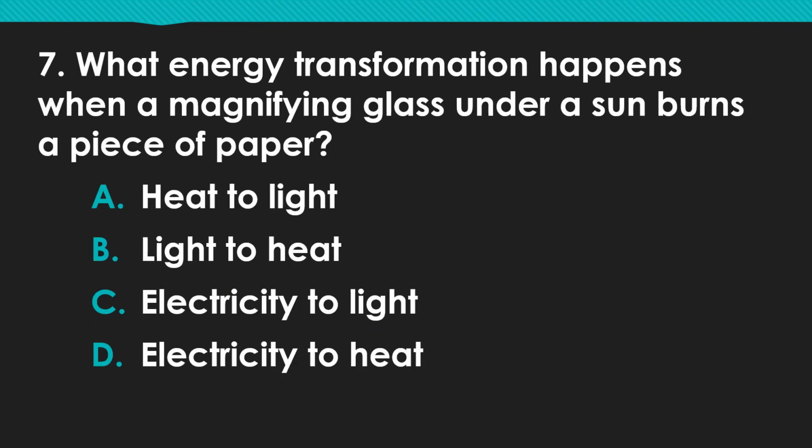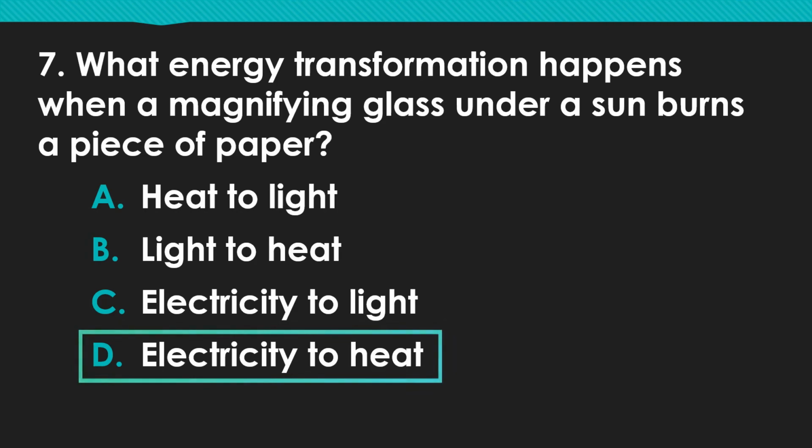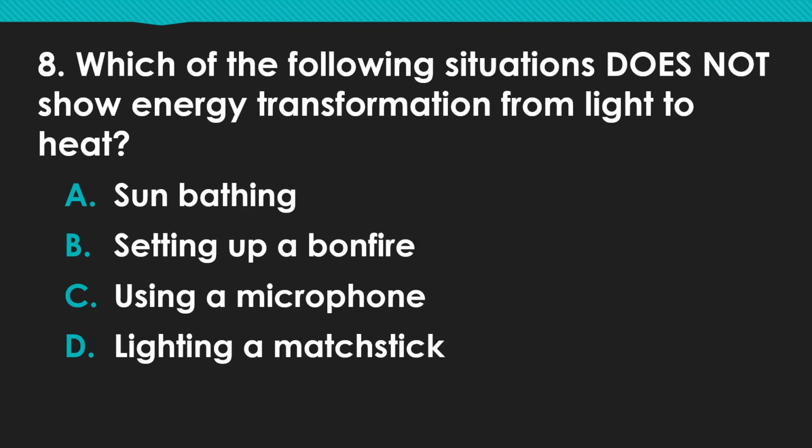7. What energy transformation happens when a magnifying glass under a sun burns a piece of paper? A. Heat to light. B. Light to heat. C. Electricity to light. D. Electricity to heat. 8.